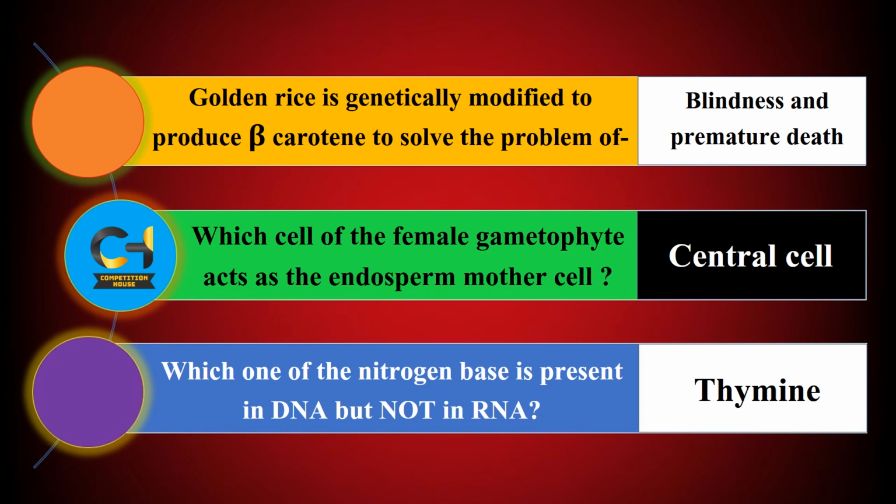Golden rice is genetically modified to produce beta carotene to solve the problem of? Answer is blindness and premature death. Next question, which cell of the female gametophyte acts as the endosperm mother cell? Answer is central cell. Next question, which one of the nitrogen bases is present in DNA but not in RNA? Answer is thymine.